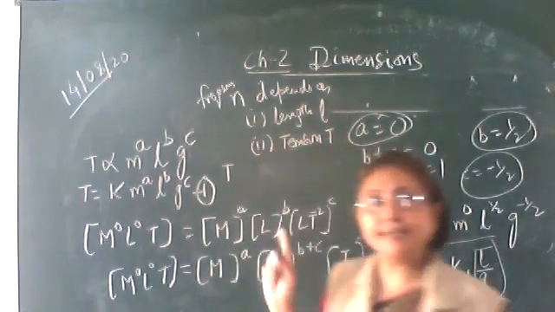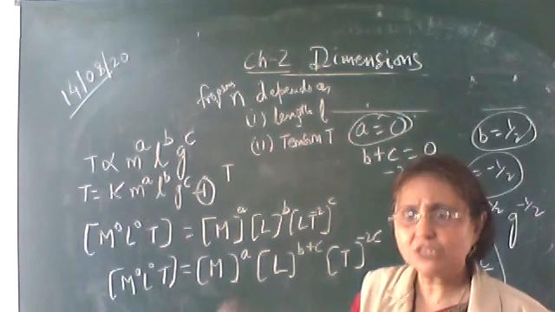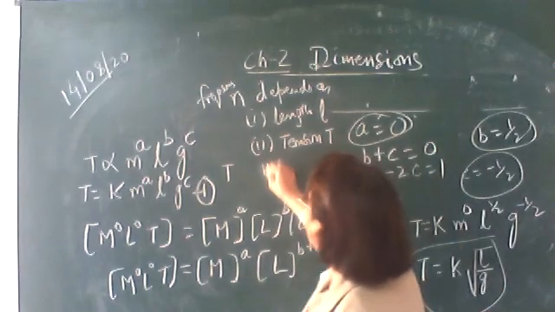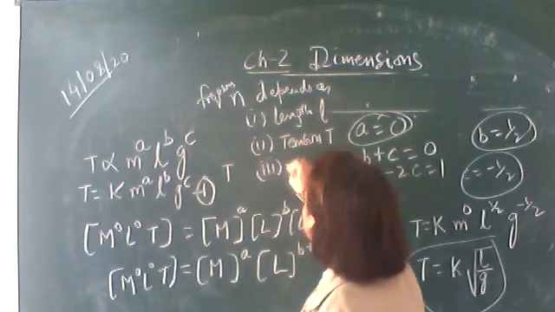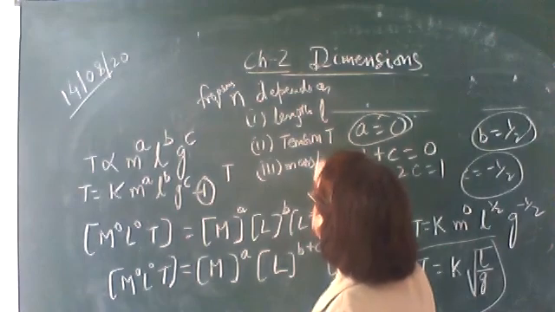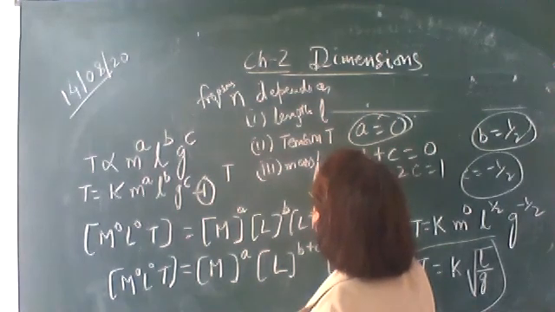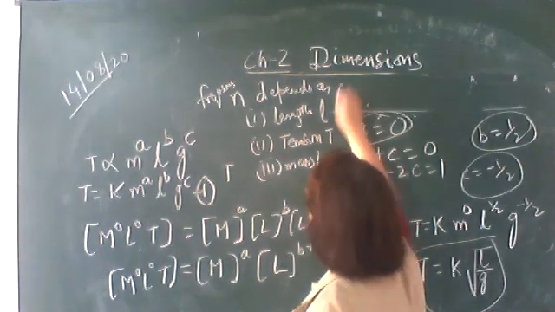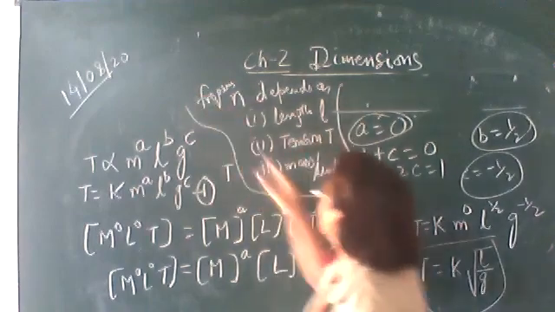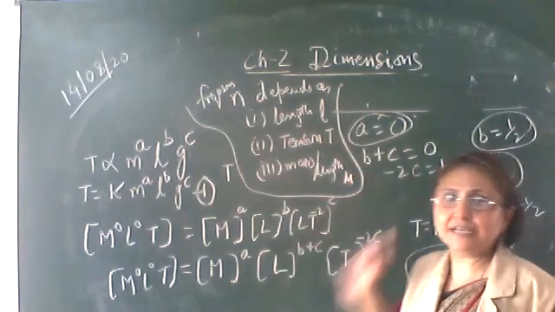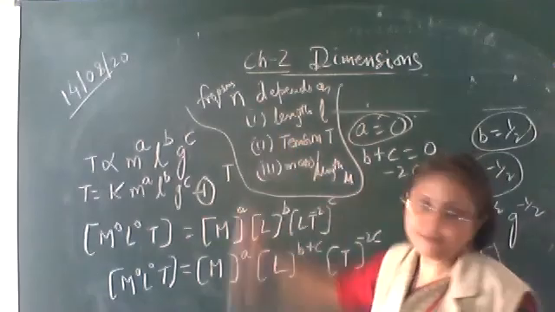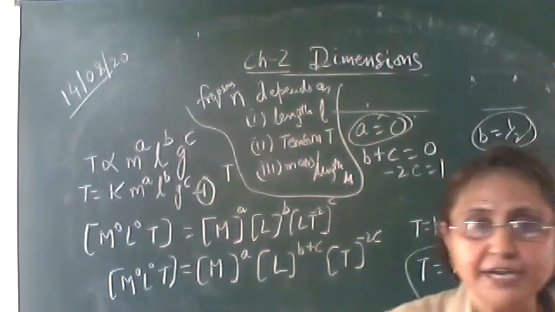Tension has the same dimension as force. Tension means it is the force only. And it is depending upon mass per unit length. Let us represent this mass per unit length by mu. You have to derive the formula of frequency. Okay, it is the homework.